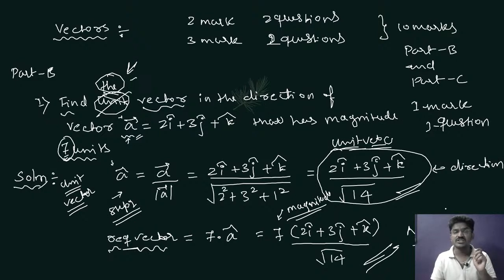So whenever they ask find the vector, you have to first find unit vector. Next you have to find required vector. If they ask only unit vector, you have to solve only A cap. Please understand this particular problem. I have seen so many students make mistakes in this type of problem. Examiner will ask unit vector, they will solve new vector. Examiner will ask find new vector, students will solve unit vector. Don't make that mistake.